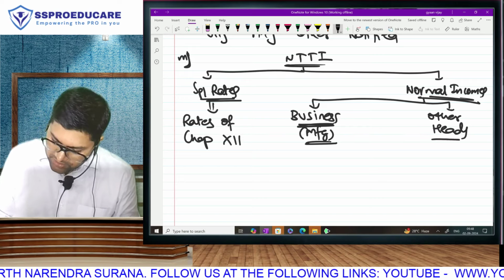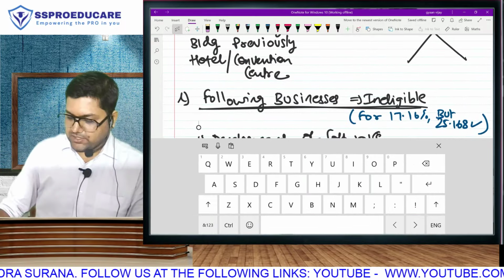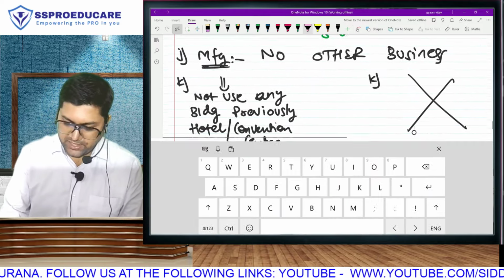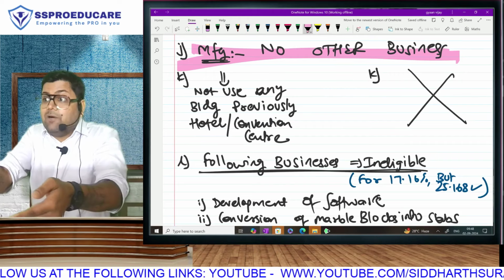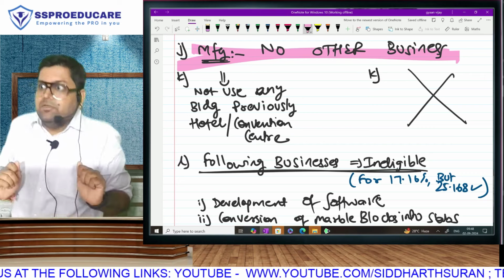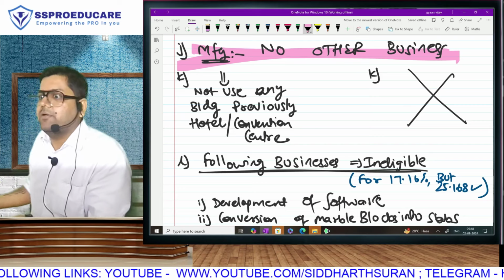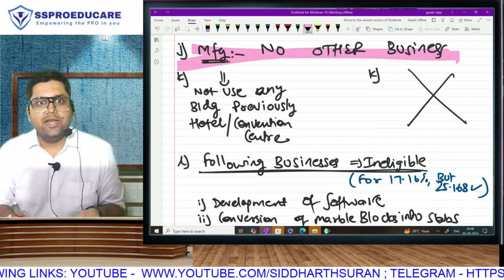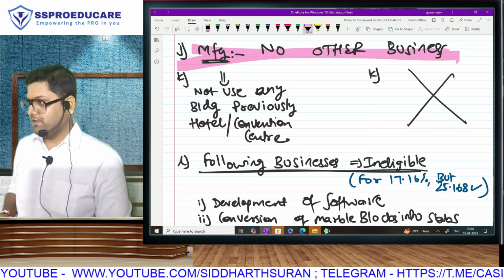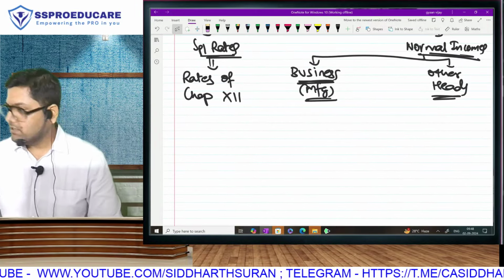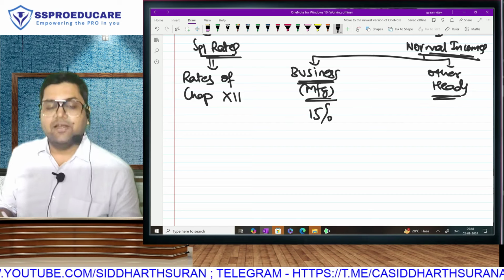So please understand, somewhere in the conditions, we were told that you should be doing only manufacturing, no other business. Is this condition clearly given to us? But you did not think about this, that I am not allowed to do other business. I can have investment in property. Bro, if I earn money from manufacturing business and keep that money in saving account, I will have IFOS interest. I can have dividend. We are not prohibiting other heads of income. We are saying you should not be having any other business. So other heads of income are possible. It is only your manufacturing business that will come in 15%.